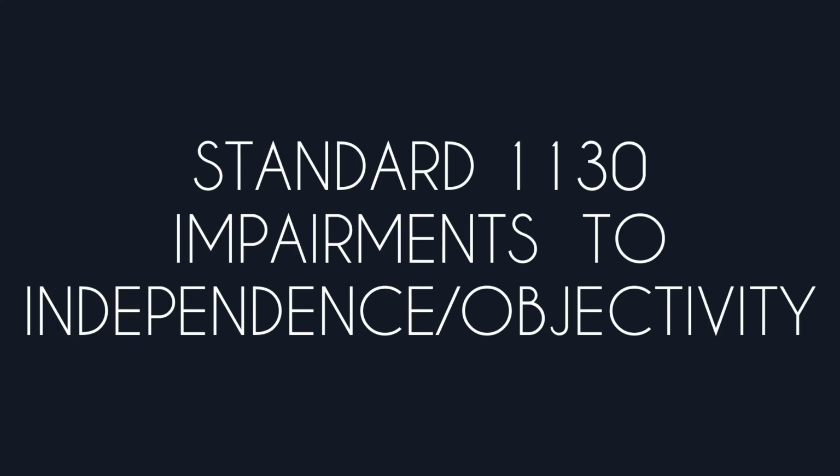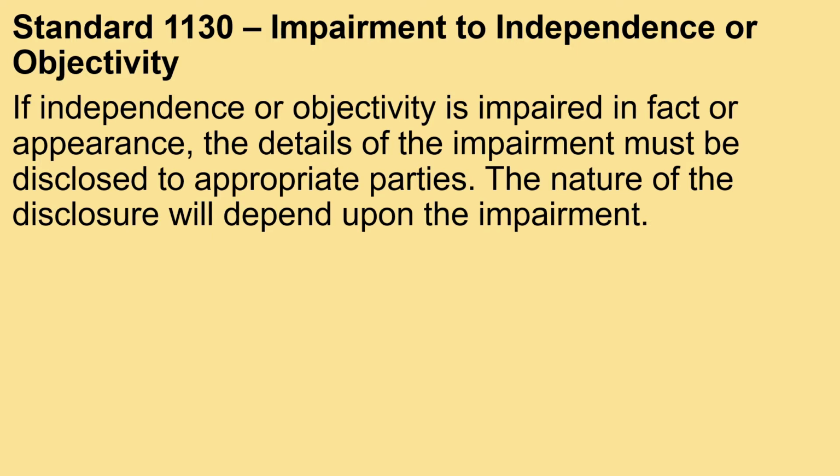Next in line is Standard 1130, which addresses impairments to independence or objectivity. If independence or objectivity is impaired in fact or appearance, the details of the impairment must be disclosed to appropriate parties. The nature of the disclosure will depend upon the impairment.